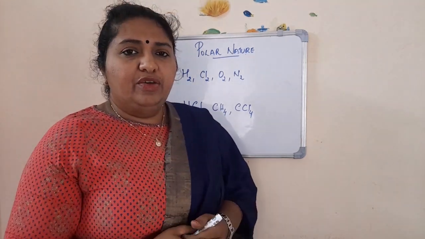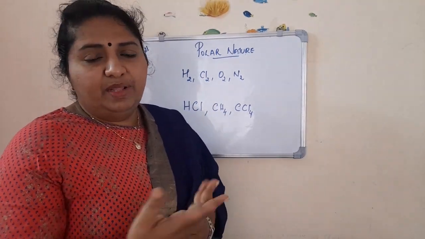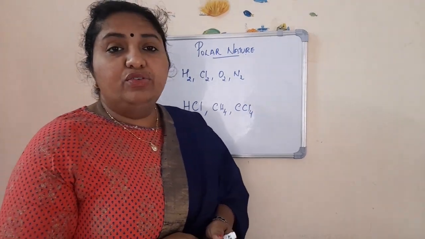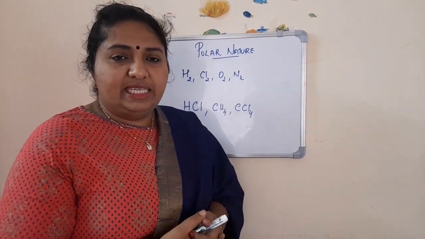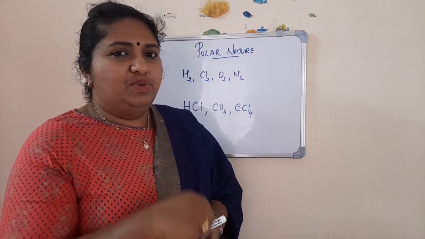Now if I am asking you, do you find any similarity in these compounds? You will be saying yes, because we have studied how these compounds are bonding through covalent nature, isn't it? Now there is another difference between them, isn't it?